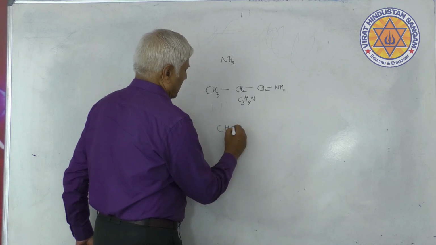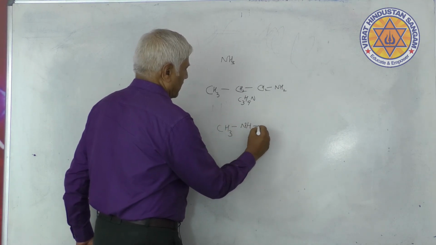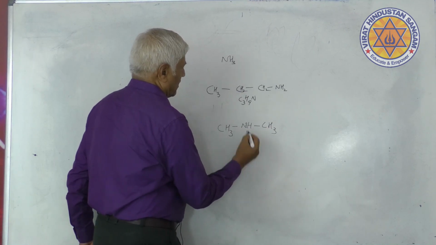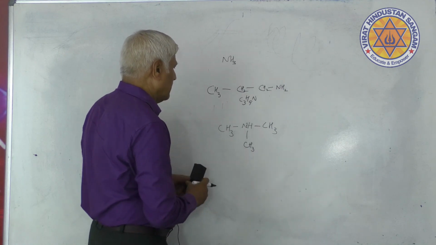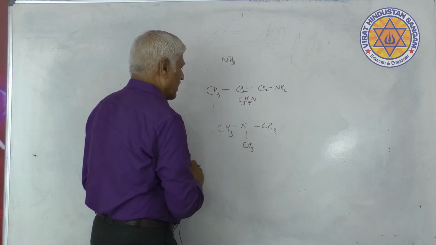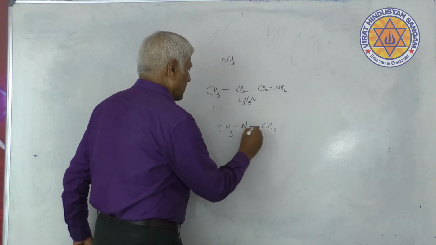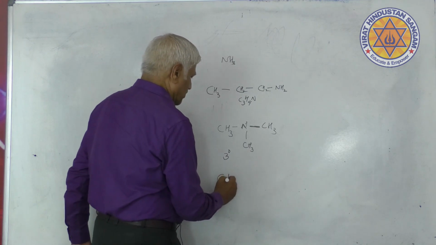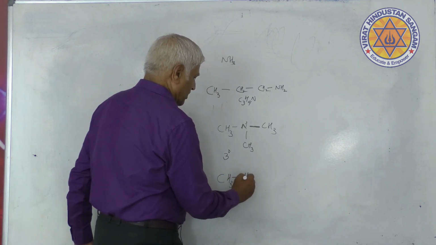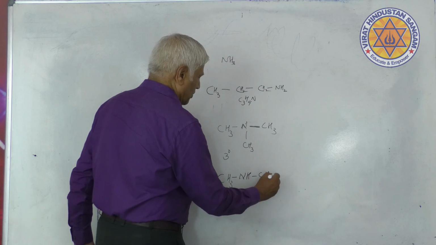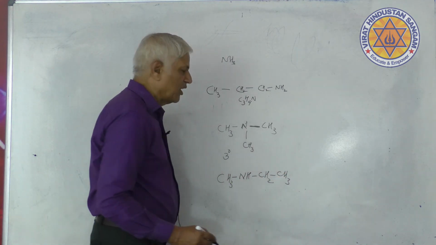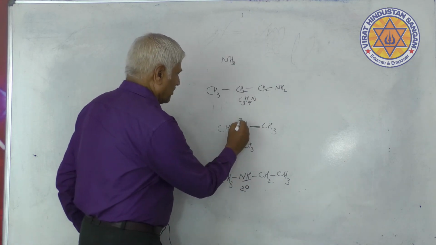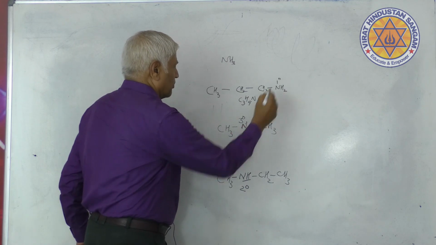CH3, NH, CH3, CH3: CH3, N, CH3, valency of nitrogen is 3, this is a tertiary amine. CH3, NH, CH2, CH3, N-methyl ethanamine. NH is secondary amine, N is tertiary amine, NH2 is primary amine.